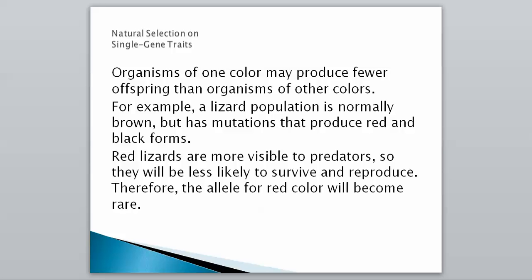The first thing is that red lizards are more visible to predators, so they will be less likely to survive and reproduce. So if you're born red, it's going to be harder for you to survive. You're going to stick out more. The predators are going to see you, so you're going to be the one that gets eaten. Therefore our allele for red color will become very rare. So our red allele will die off pretty quickly.